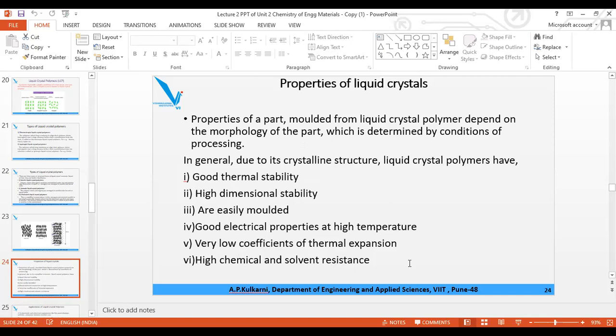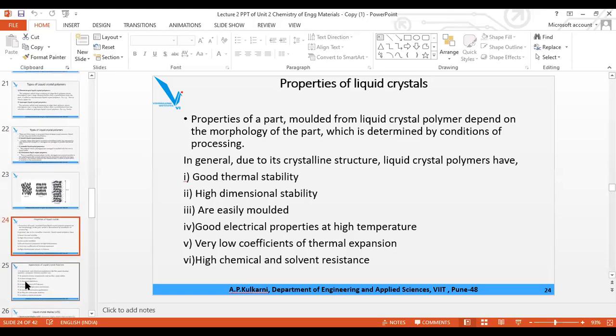These are the additional properties applicable only for liquid crystal, but for all specialty polymers: thermal stability, dimensional stability, low density, and good resistance to heat, corrosion and chemicals. These are the properties applicable to all.